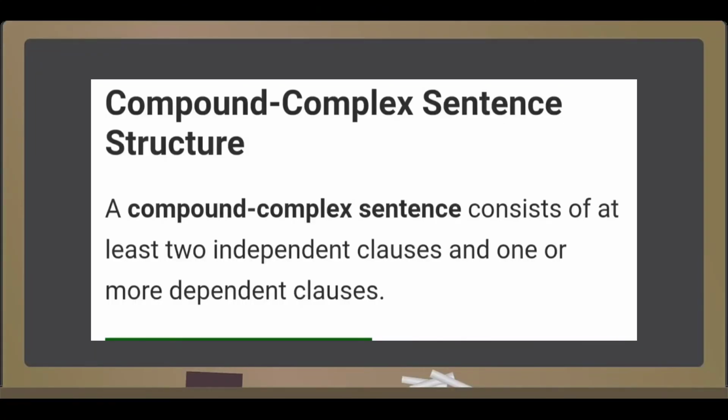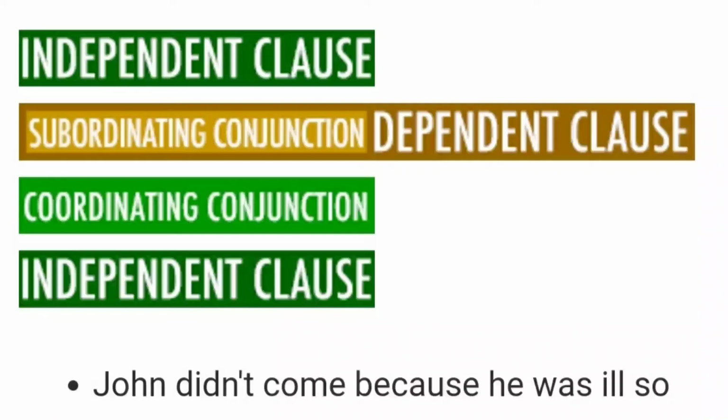Basically, there are only 3 types, that is simple, compound and complex, but it is further divided into the compound complex sentence. Let's see it. A compound complex sentence consists of at least 2 independent clauses and 1 or more dependent clauses. Let's see the structure or the formation of a compound complex sentence. It should have 1 independent clause which is connected with a subordinating conjunction, then 1 dependent clause, then it is connected with a coordinating conjunction, and again an independent clause.